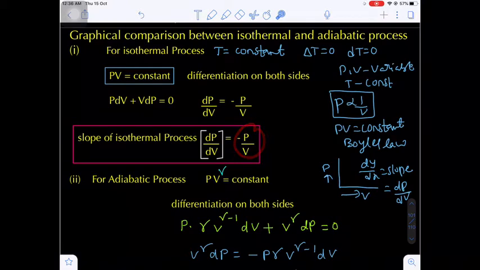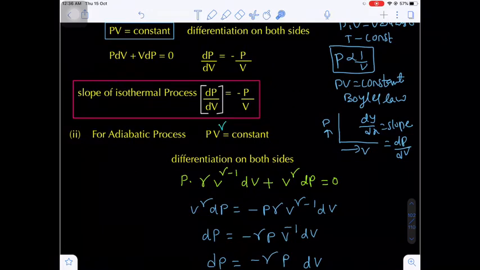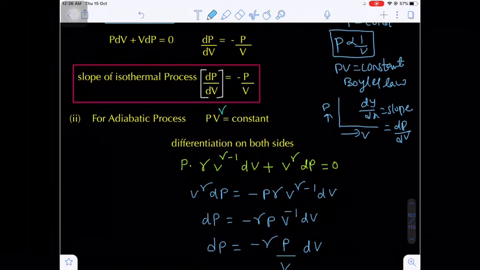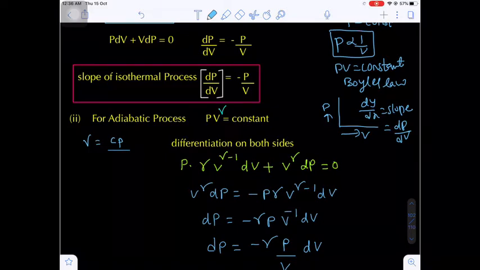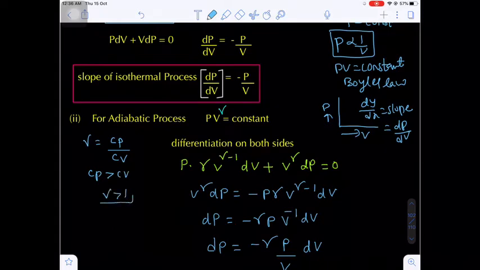This is the slope in case of which process? Isothermal process. Now this slope is compared with the adiabatic process. Do you know in adiabatic process PV to the power gamma is equal to constant? Yes, PV to the power gamma is equal to constant. Now what is gamma? Gamma stands for Poisson's ratio, which is the ratio between the heat capacity measured at constant pressure to that at constant volume, and Cp is greater than Cv. That's why gamma is always greater than unity. Gamma is always greater than 1. Are you getting my point?